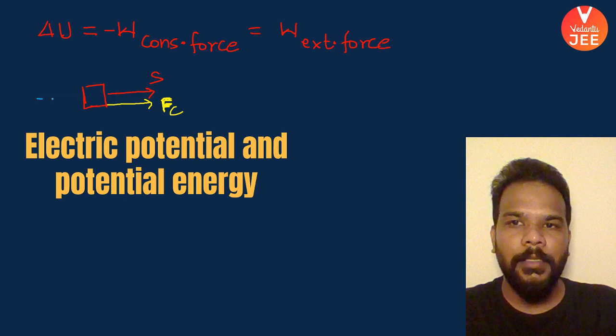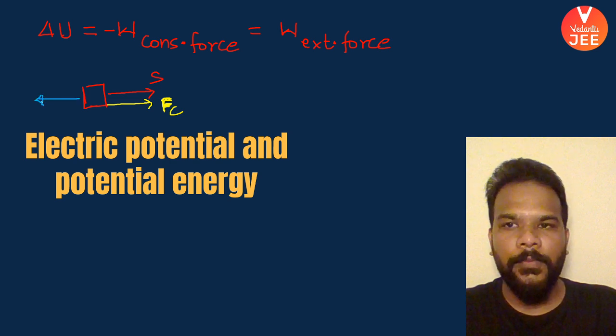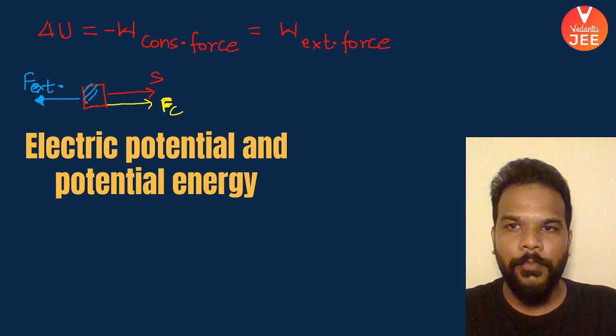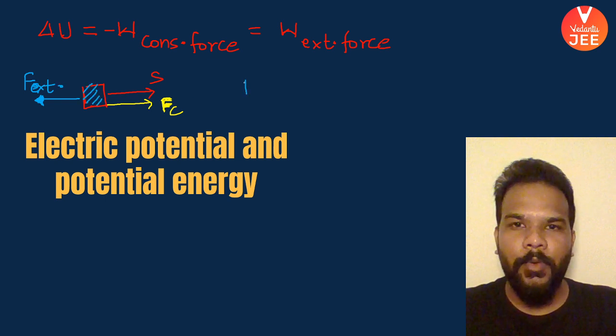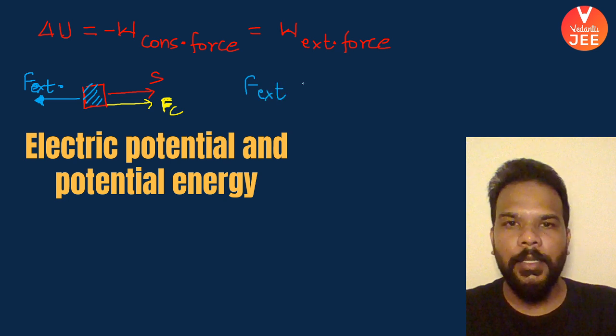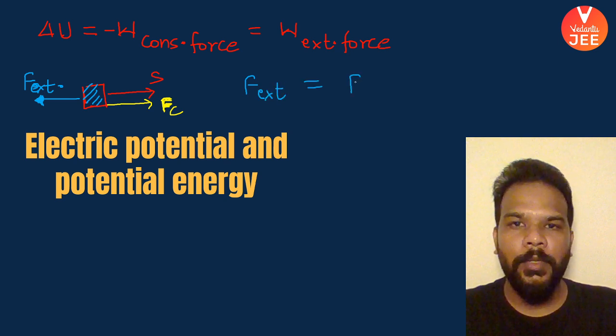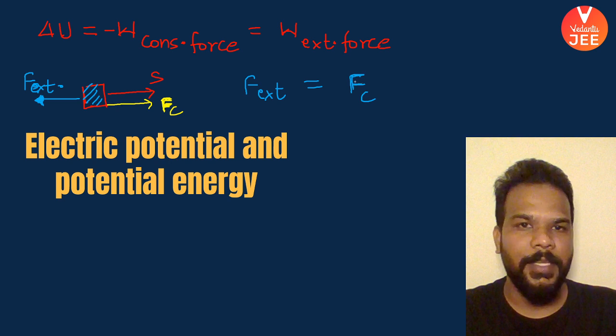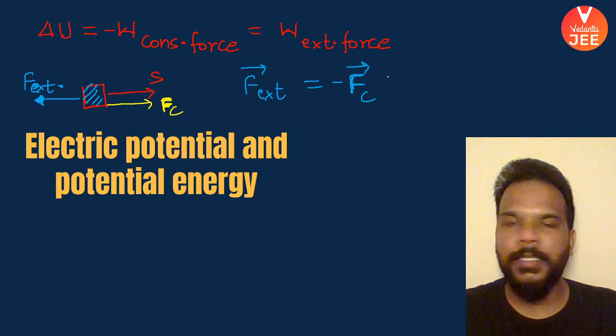That means the net value of kinetic energy remains constant. That is only possible when the net force acting on the body is zero, which means the value of the external force in magnitude is equal to the value of the conservative force Fc. And with respect to direction, their directions are just opposite.